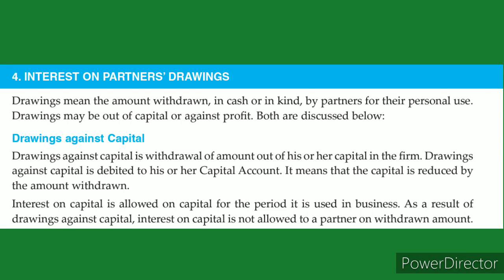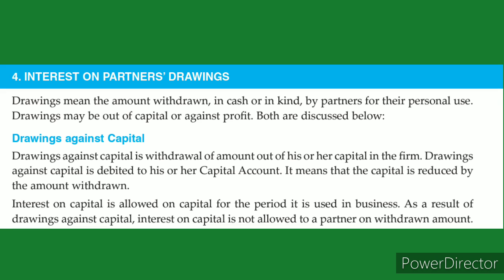Interest on partners' drawings. Partners are withdrawing money or some kind of assets for their personal use from the business. That is drawings. For the drawings, they have to pay some interest to the firm. That is interest on partners' drawings. There are two kinds of drawings: one is drawings against capital, and the second is drawings against profit.